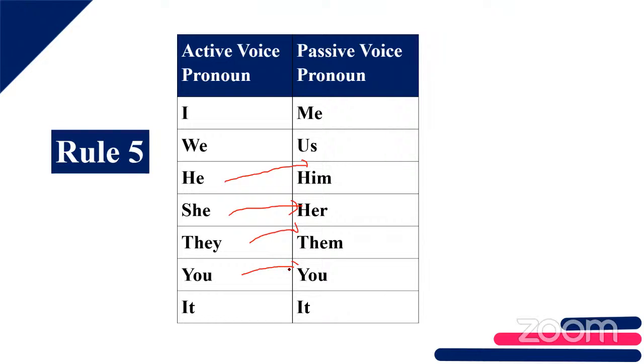You stays you, because you is the same for singular and plural. So: I to me, we to us, he to him, she to her, they to them, you to you, and it to it only. This is rule number 5. Is this clear? Gino, tell me what is the 4th rule?